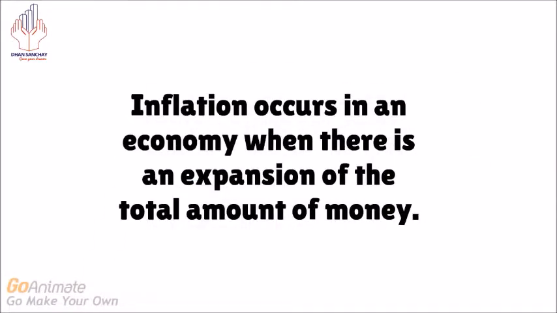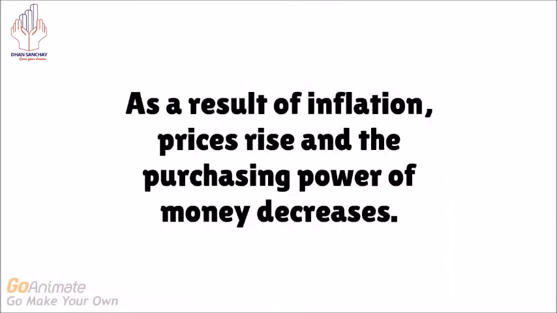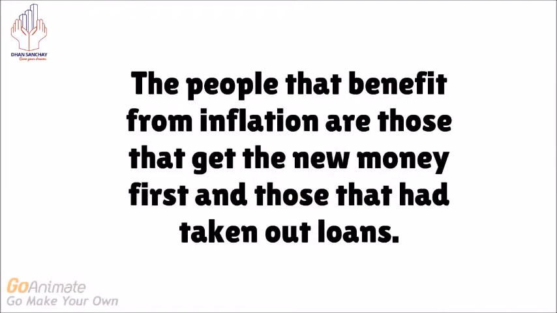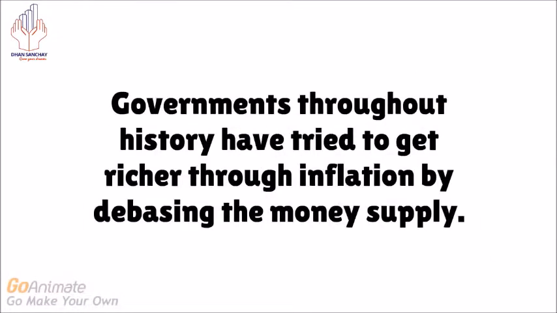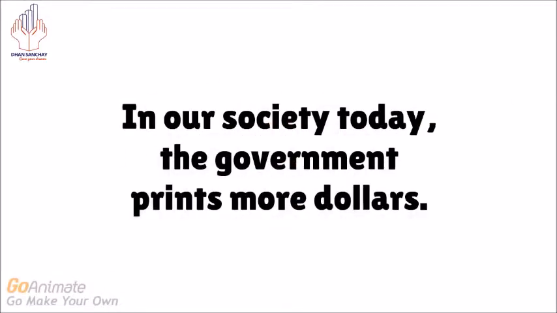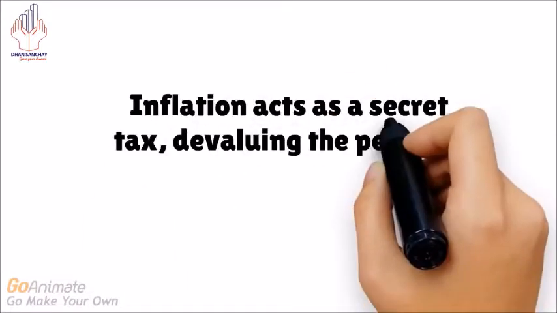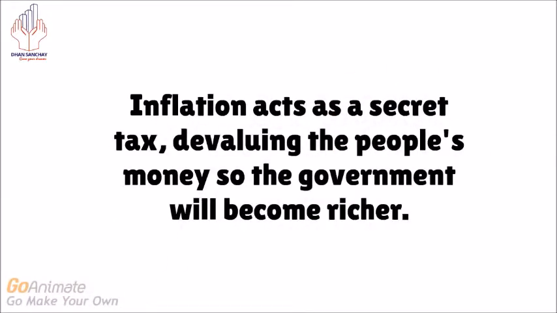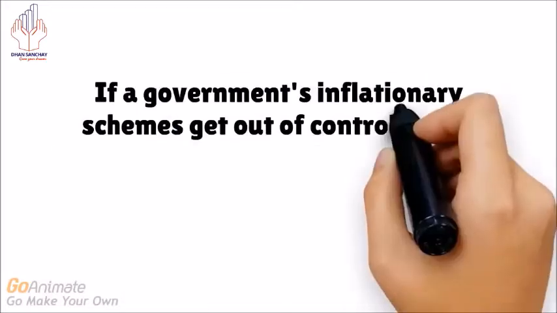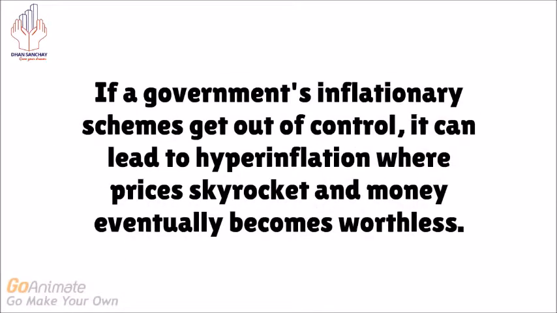Inflation occurs in an economy when there is an expansion of the total amount of money. As a result of inflation, prices rise and the purchasing power of money eventually decreases. The people who benefit are those that get the new money first and those that had taken out loans. Governments throughout history have tried to get richer through inflation by debasing the money supply. In our society, the government prints more dollars. Inflation acts as a secret tax, devaluing the people's money so the government becomes richer. If a government's inflationary schemes get out of control, it can lead to hyperinflation, where prices skyrocket and money eventually becomes worthless.